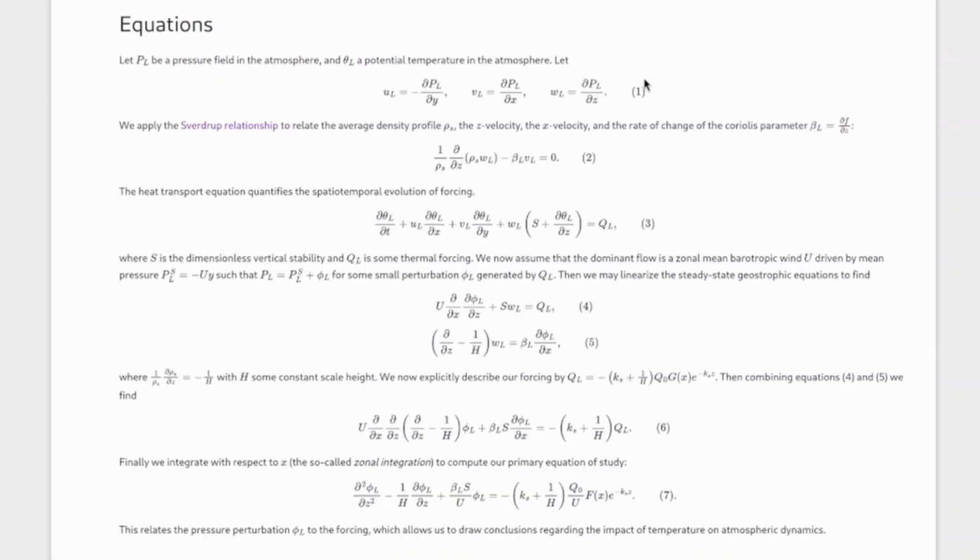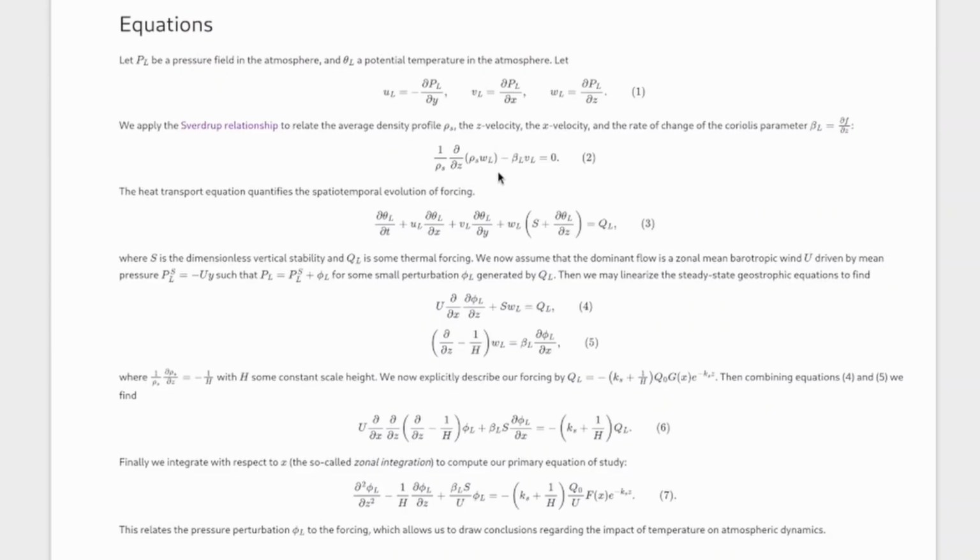So we start off with these first three terms, this equation set 1. These are just derivatives of a pressure field in the atmosphere with respect to y, x, and z. So that's the longitudinal, latitudinal, and height derivatives, respectively. And then we're going to apply two equations that are well known in the literature already. This first one is the Sverdrup relationship, which relates the density, the z velocity, the x velocity, and this rate of change of the Coriolis parameter all together.